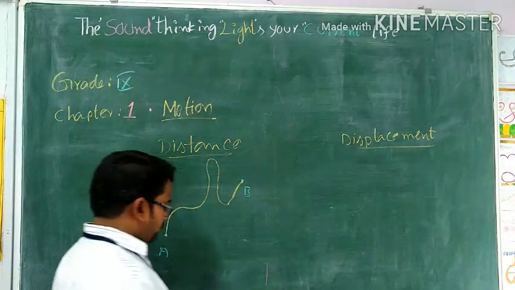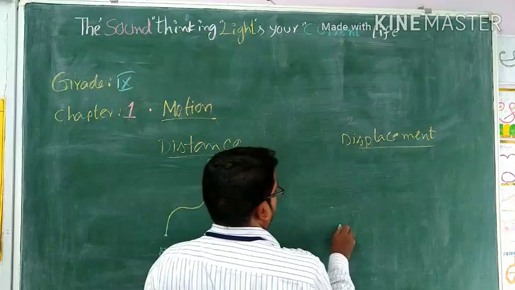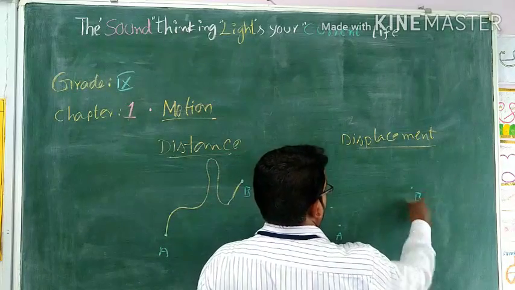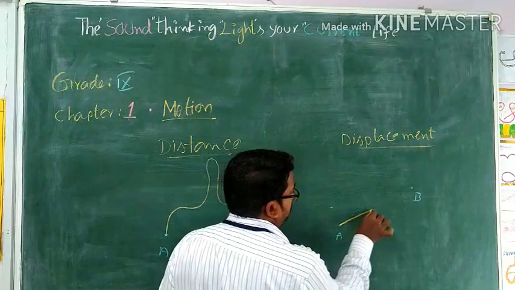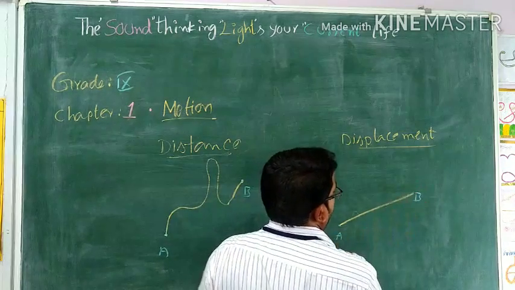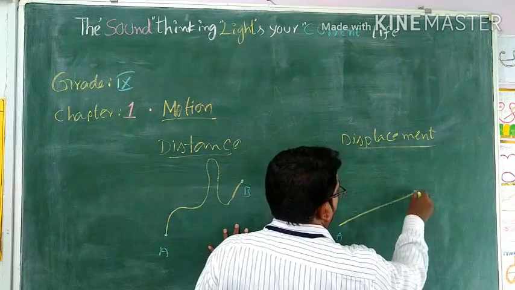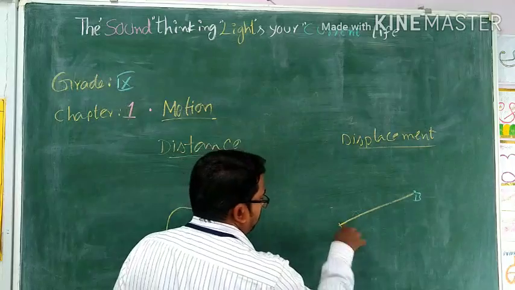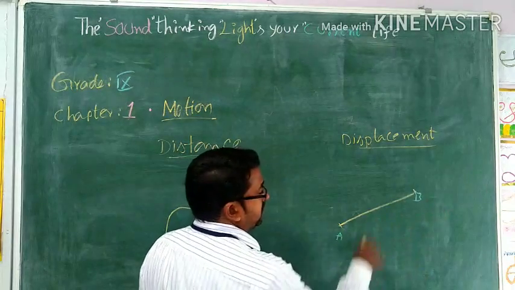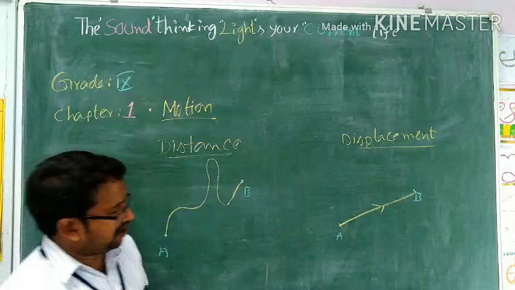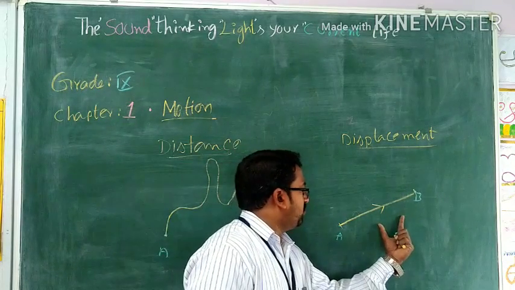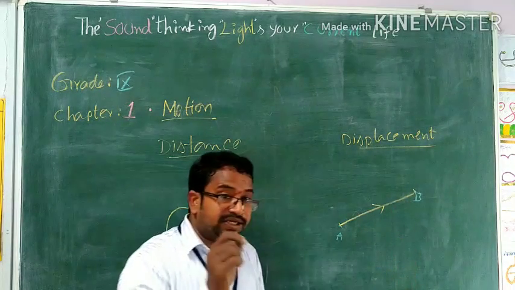Then what is displacement? For example, similarly here point A is there and point B is there. So displacement is nothing but the shortest distance between the initial and final points in a specified direction. Or the shortest distance between 2 points in a specified direction.